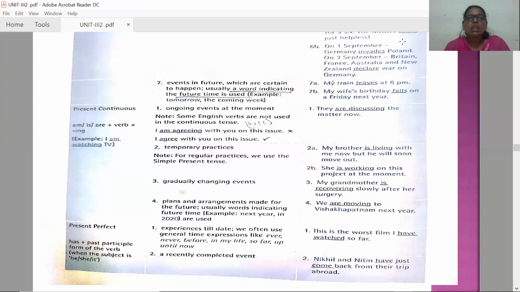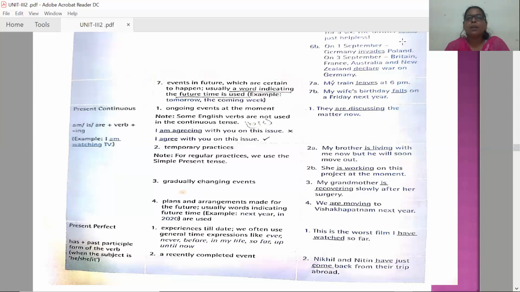So now let us see the second one, where we can use present continuous tense. It can be used for temporary practices, means which are right now present, right now correct, but in future they may not be true. So what are those things? My brother is living with me now, but he'll soon move out. Means temporarily he is with me. Very soon he may go. So facts for present time, they may not be true in coming days.